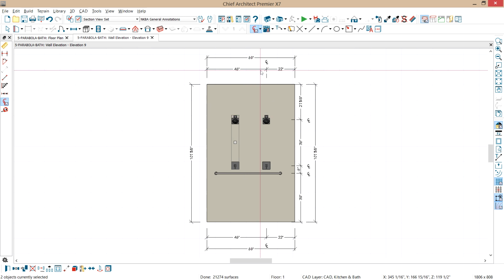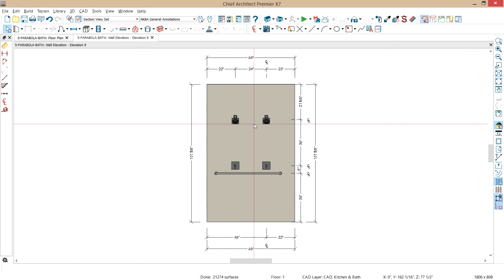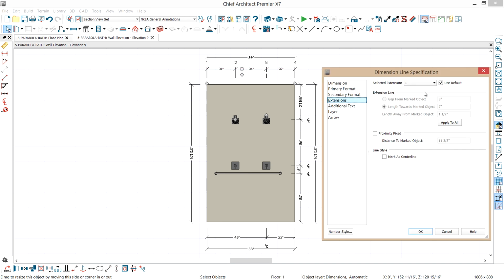Click on this. Notice the extra diamond right here. Just pull that over here. And you'll notice that above this dimension there is no CL because I added that later. Let's go ahead and double click on that dimension and make that change underneath the extensions.